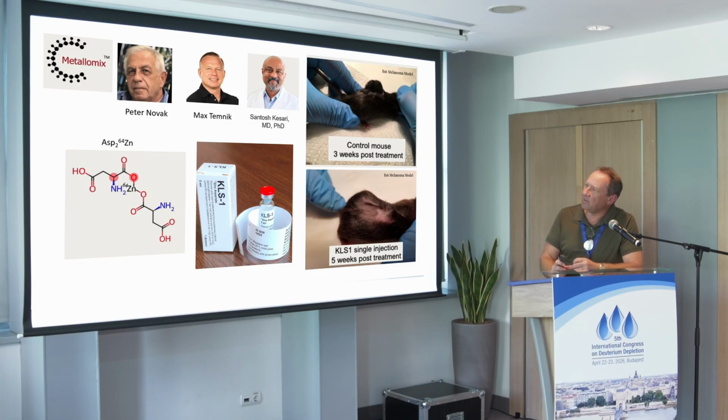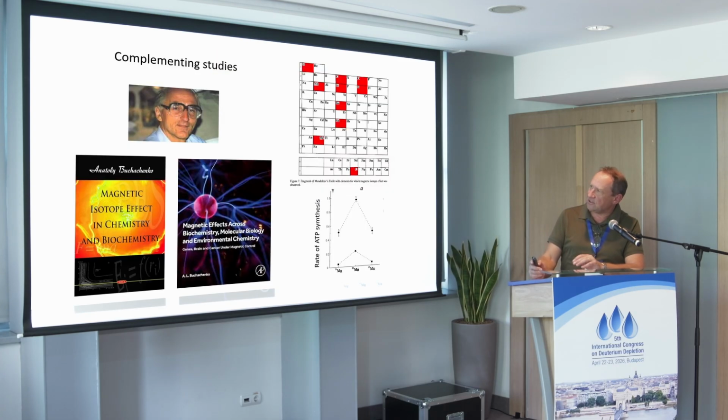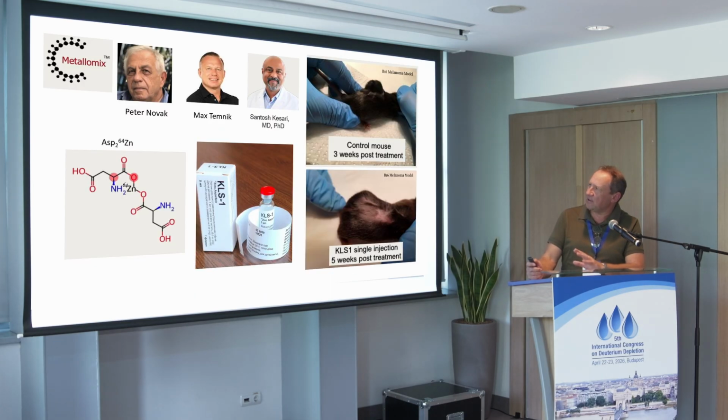And then there is another study, quite recent. There is a company called Metallomics, created by Peter Novak, Max Temnik, and the team, and they actually like zinc 64. Zinc has a number of isotopes, but the lightest one is 64. According to the previous research, Buchachenko, this zinc 64 should not have any specific properties, but according to these guys, it has, and they try to develop it, and specifically a diaspartate of zinc 64.